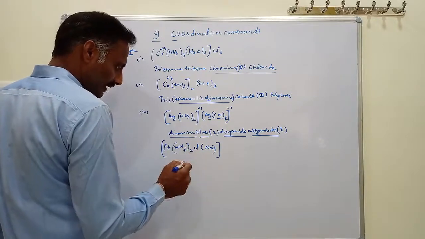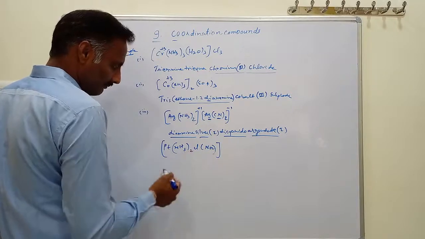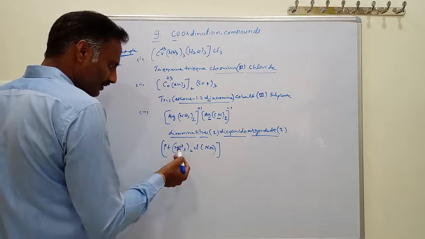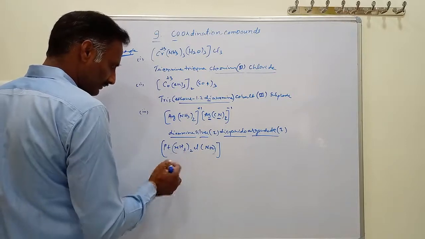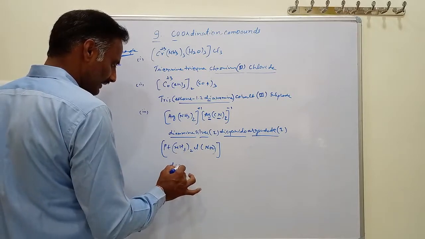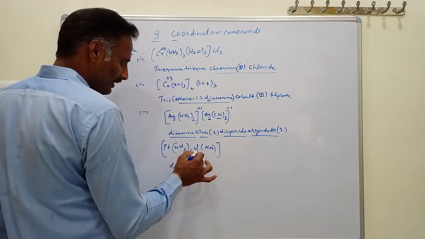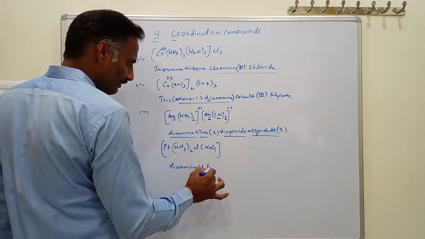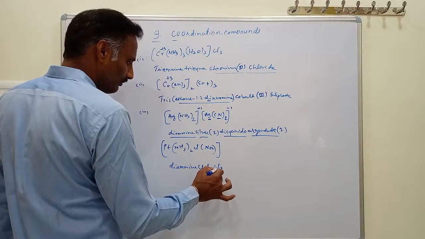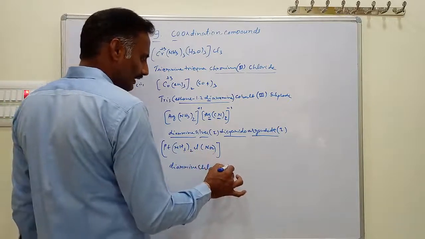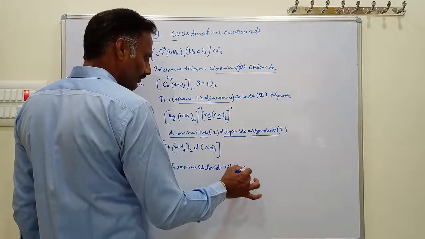First you arrange the ligands in alphabetical order: amine, chlorido, nitrito. Which one first? First is amine, which is called diamine. After amine, the next in alphabetical order is chlorido, and this NO2 is called nitrito N.